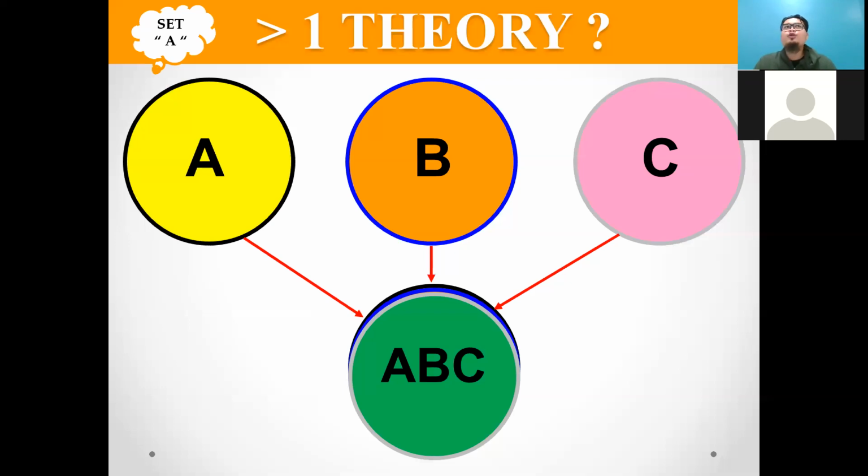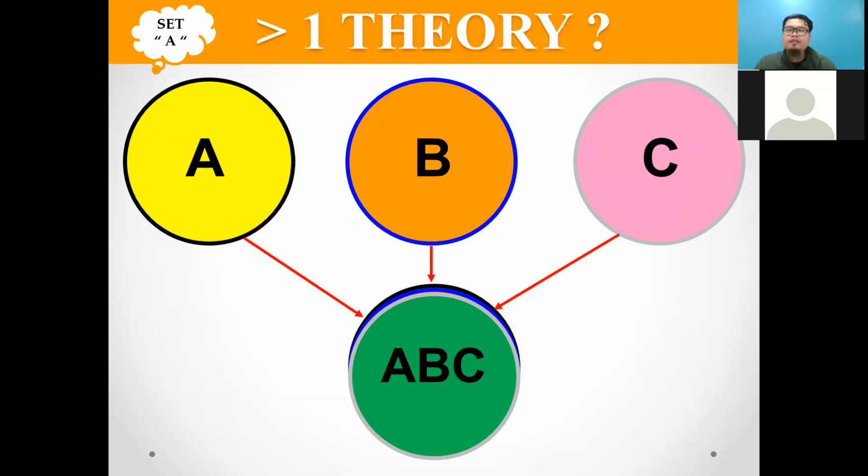If you want to use these three theories, sometimes the panel becomes confused. They ask you why you need three theories. The reason is the theories actually have the same function, and their benefit is also the same. The elements are also the same, and the theme is quite the same. Why do you need to use three theories in your study? In this case, in set A, you need to choose only one theory.